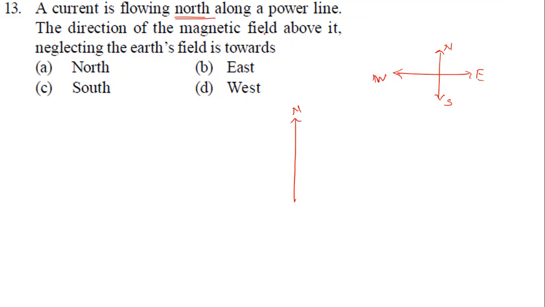The direction of magnetic field above it means outside the plane of the paper, not inside the plane of the paper. Okay, above it, we are not neglecting the earth's magnetic field. We are just not going to bother about the earth's magnetic field now. Now it is based on what? It is based on Ampere's right hand rule, Ampere's thumb rule.